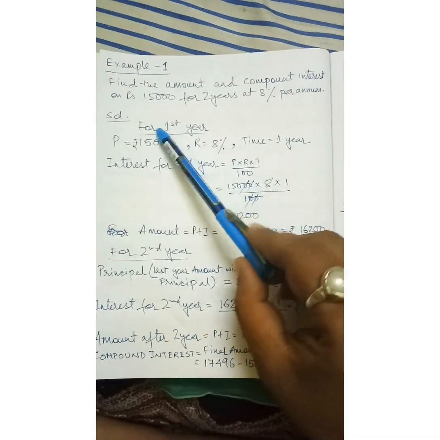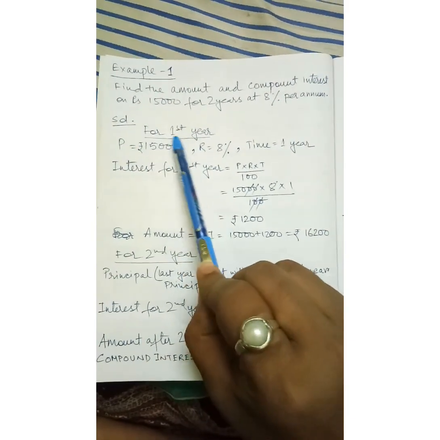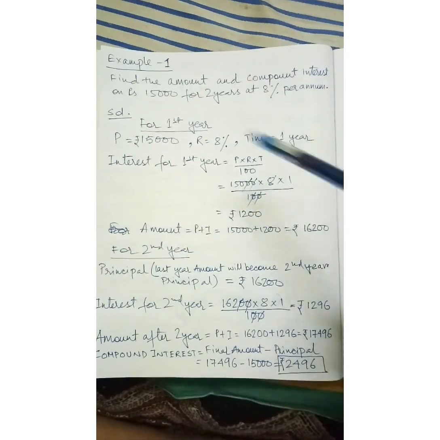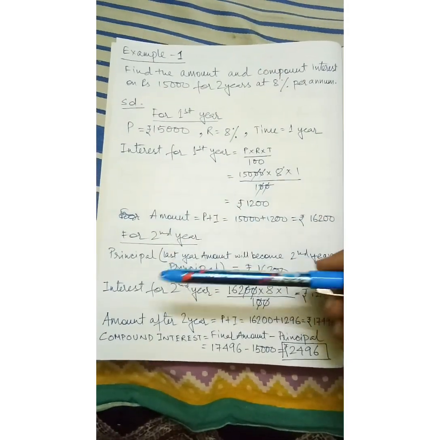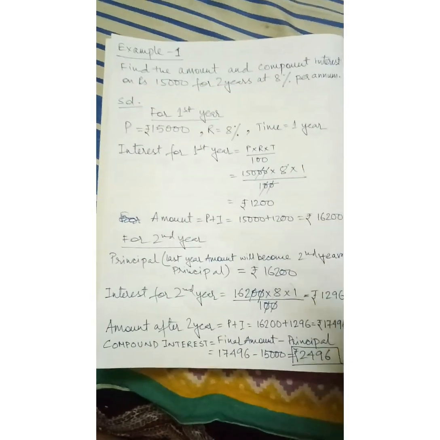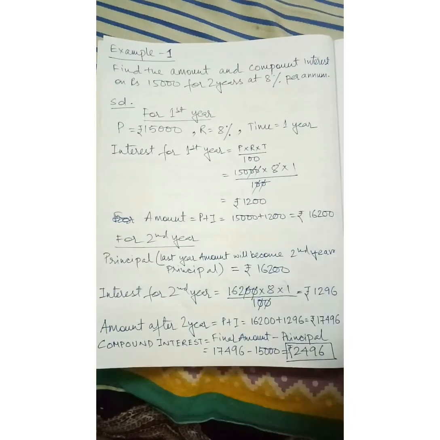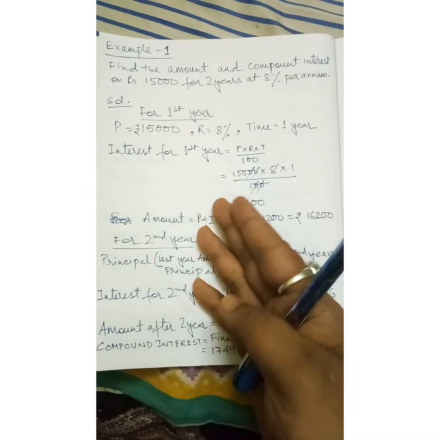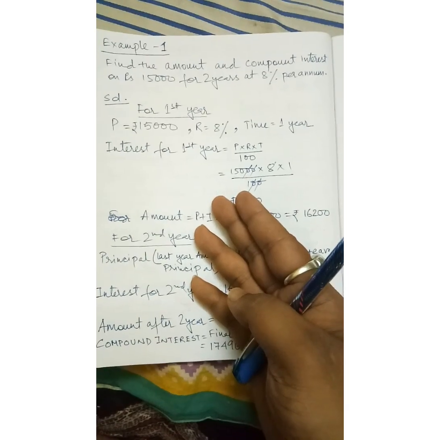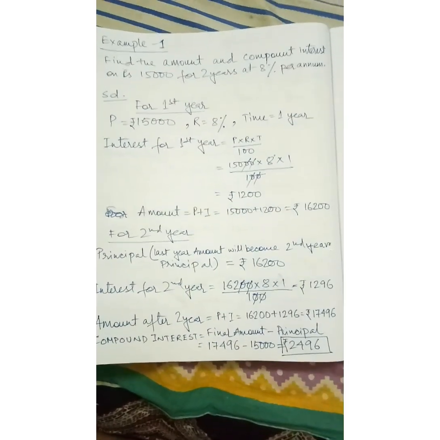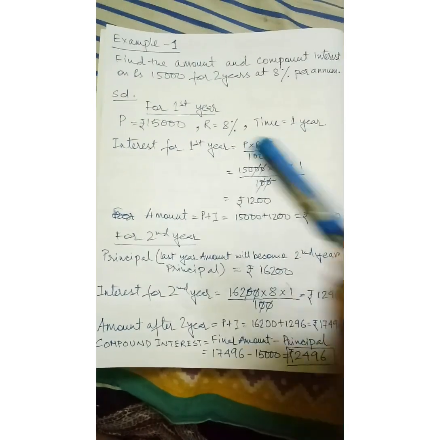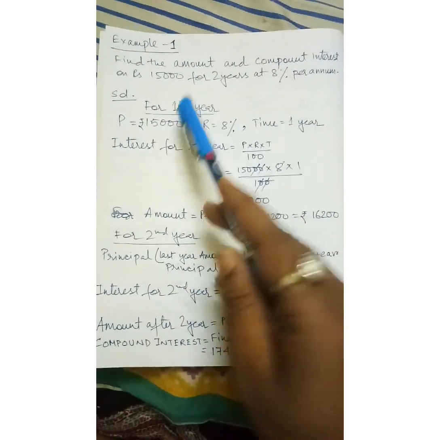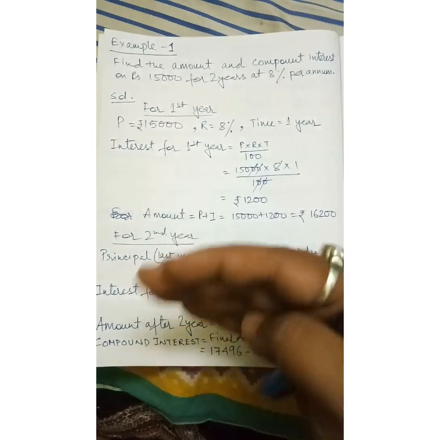Now I have written solution, then write down for first year. See, here it is given 2 years. We will do differently. We are not using any formula at first. These questions we can do in two ways, that means we can use a formula and we can also do it without the formula. First, we will show you how to do it without the formula. First, you see it is given 2 years. We will break the 2 years into 1 year and 1 year.